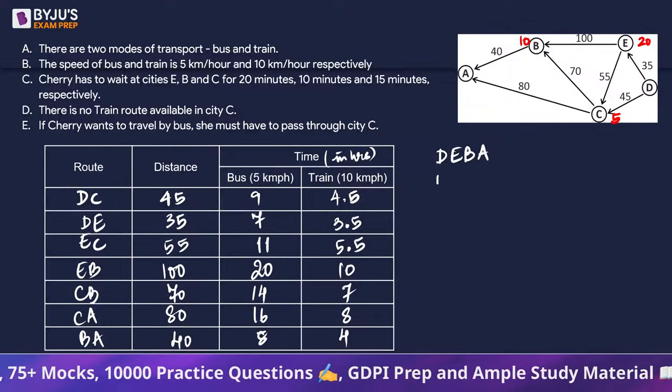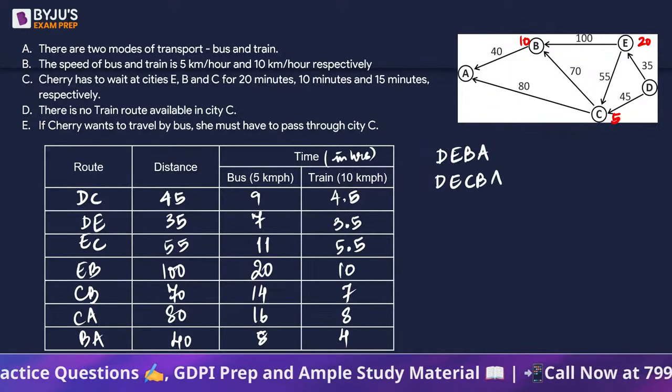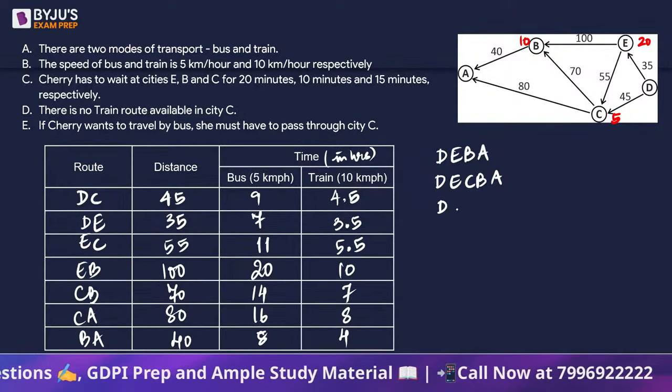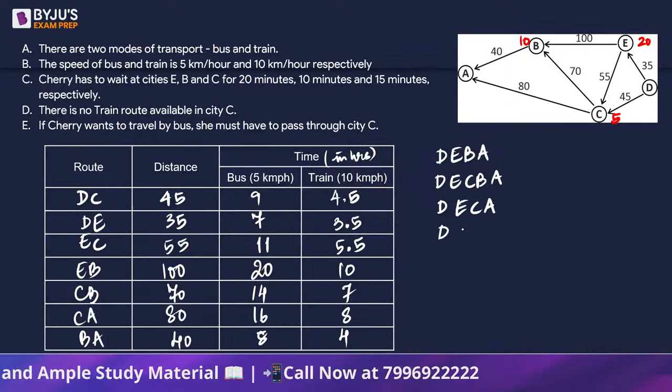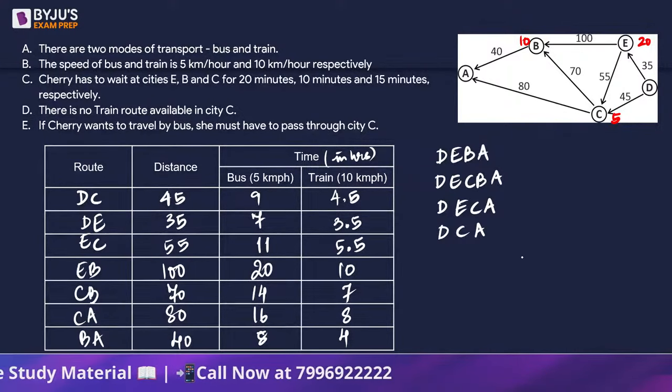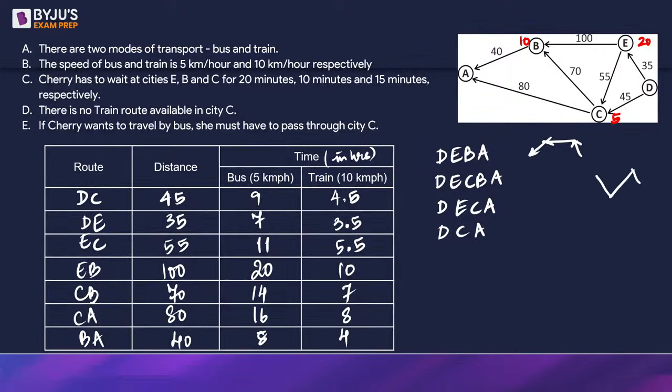The next route is D, E, then C, and then B, then A. The next route is D, E, C, and directly A, and the next route is D, C, A, right? D, E, B, A is this particular route. D, E, C, B, A is this particular route.